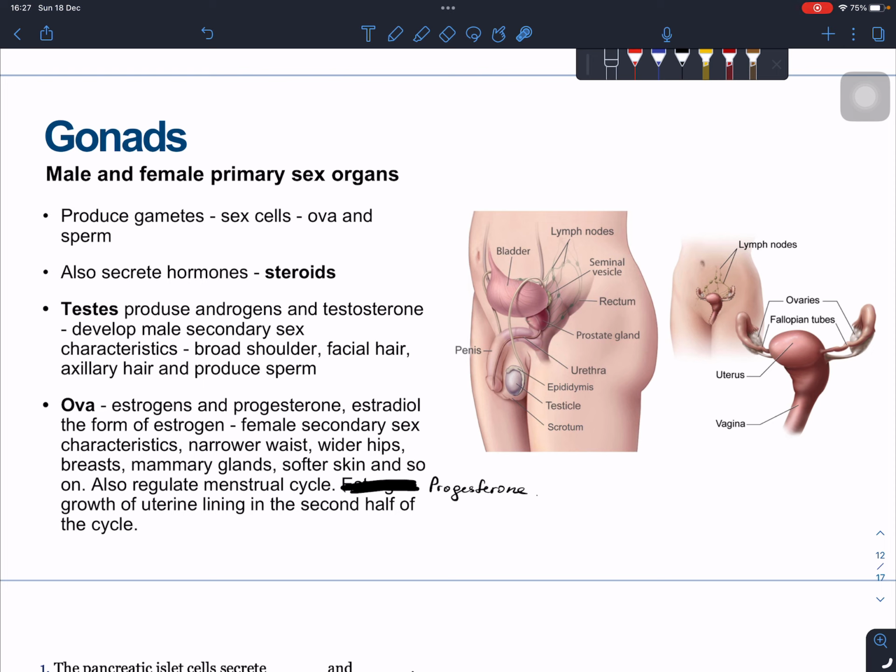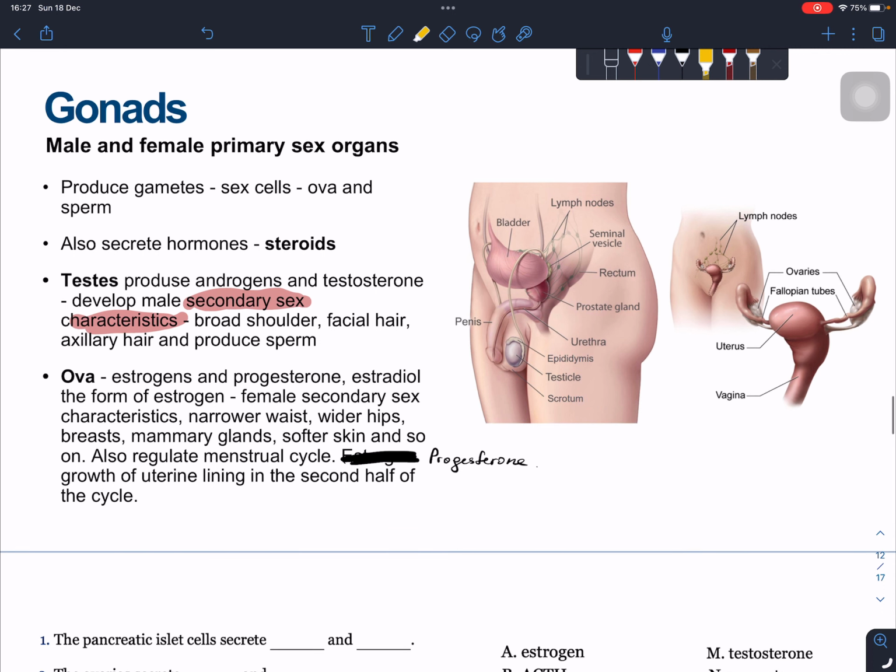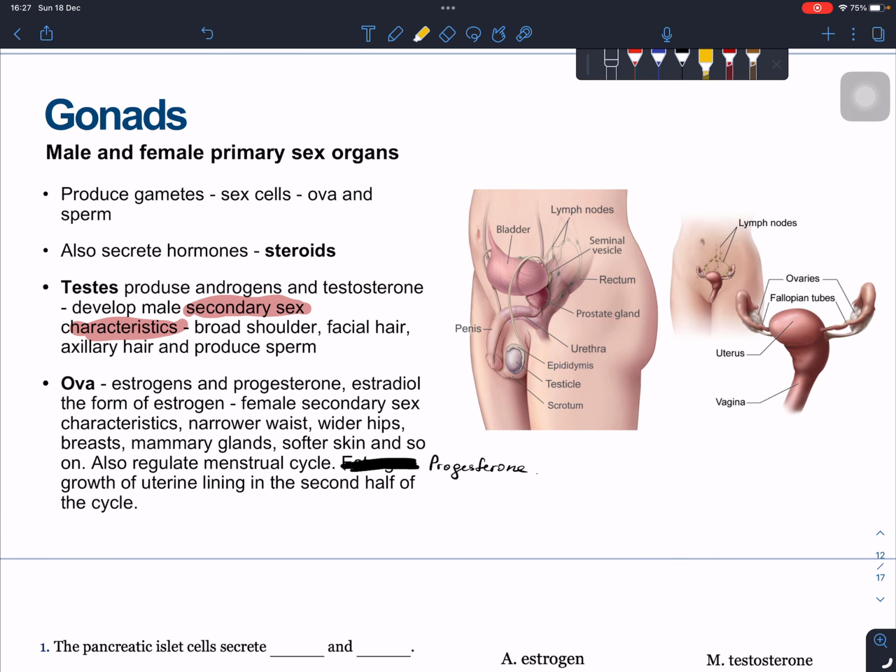What are the male secondary sex characteristics? If someone asks you, you have to answer: the broad shoulders, the facial hair and the axillary hair, and the production of sperm are the secondary sex characteristics of males. And the ovum, estrogens and progesterone, estradiol forms the estrogen.